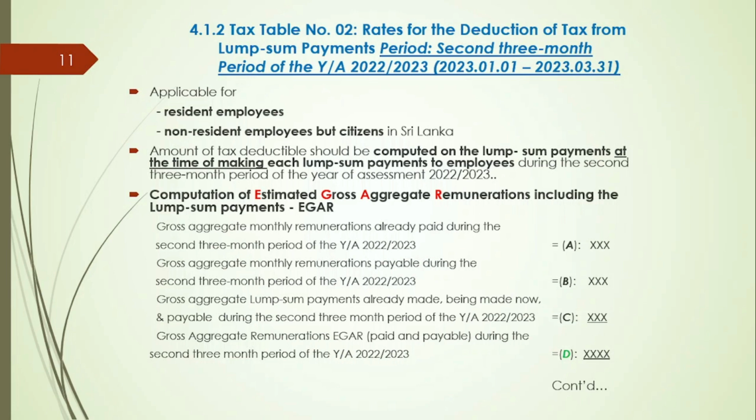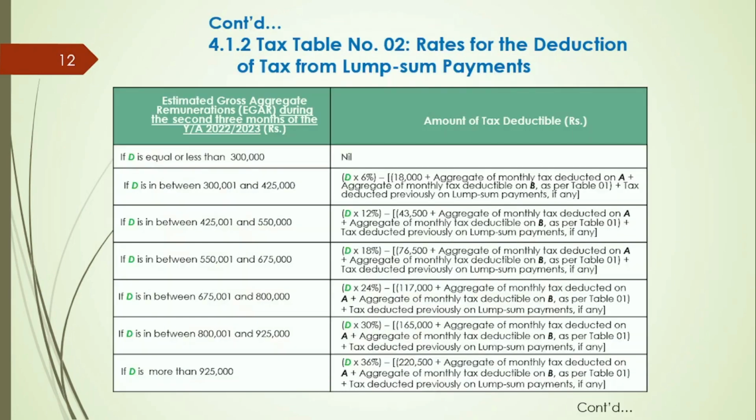A table has been prepared to find out the tax deductible based on the estimated gross aggregate remuneration, which is called EGA or also called D. D is the sum of gross aggregate monthly remuneration already paid, named as A, gross aggregate monthly remuneration to be paid, named as B, and finally gross aggregate lump sum payments already made, being made or payable, named as C. Once the value of D has been calculated from this table, search for where the D falls.